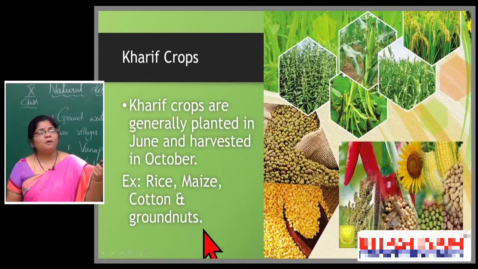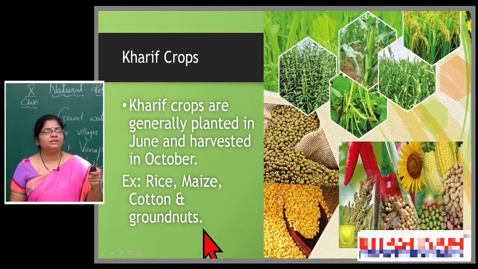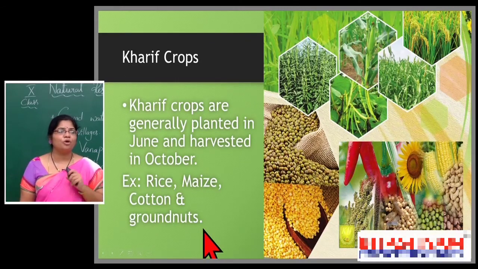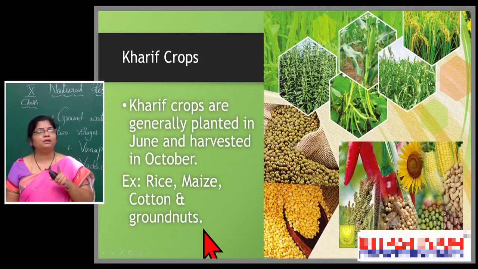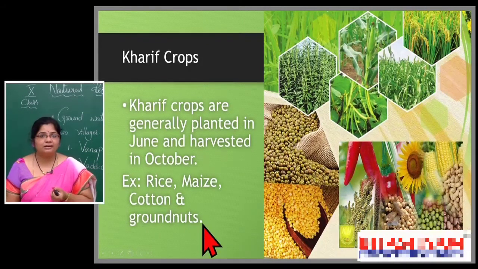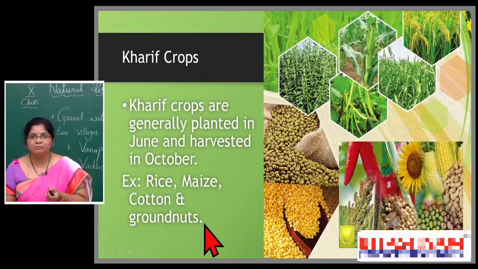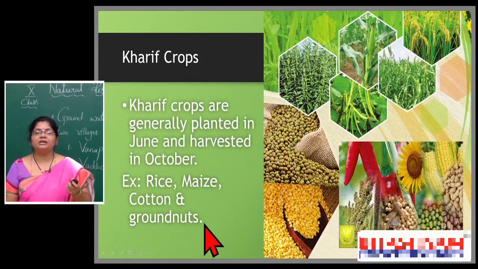So, crops like rice, maize, cotton and groundnut are more preferable for the Kharif season. Depending upon the climatic conditions, the availability of water and the season, the farmer needs to select the crop. Without thinking about all this, if he continuously grows only paddy, season after season, it is not beneficial to the farmer.